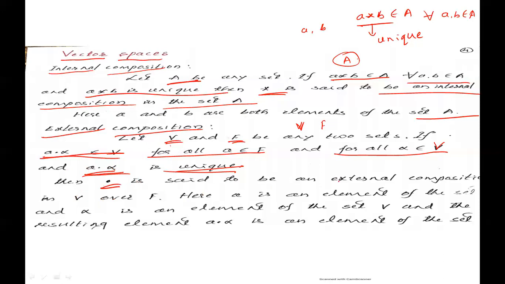Then dot is said to be an external composition in V over F. We use the notation V over F. Here a is an element of the set F and alpha is an element of the set V, and the resulting element a dot alpha is an element of the set V.